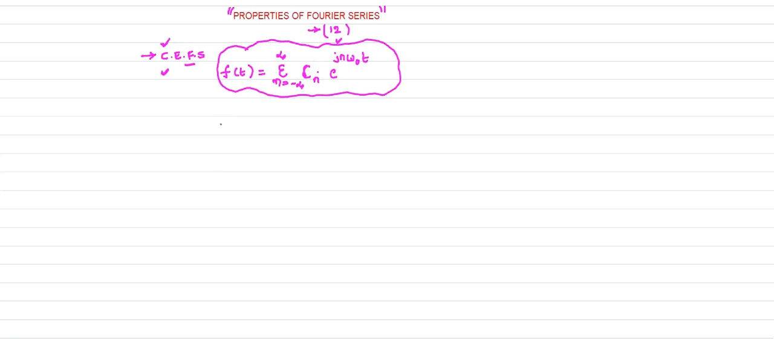This is the second type of Fourier series expansion. The first one is the trigonometric Fourier series expansion, in which we express f of t in terms of sine and cosine functions. The second type is the complex exponential Fourier series expansion, in which f of t is expressed in terms of exponential functions. E power j n omega naught t is nothing but the complex exponential function.